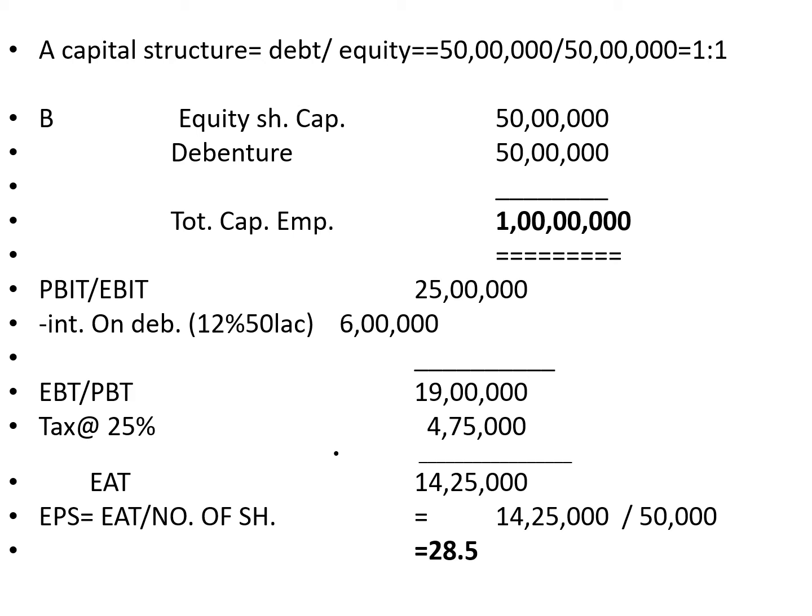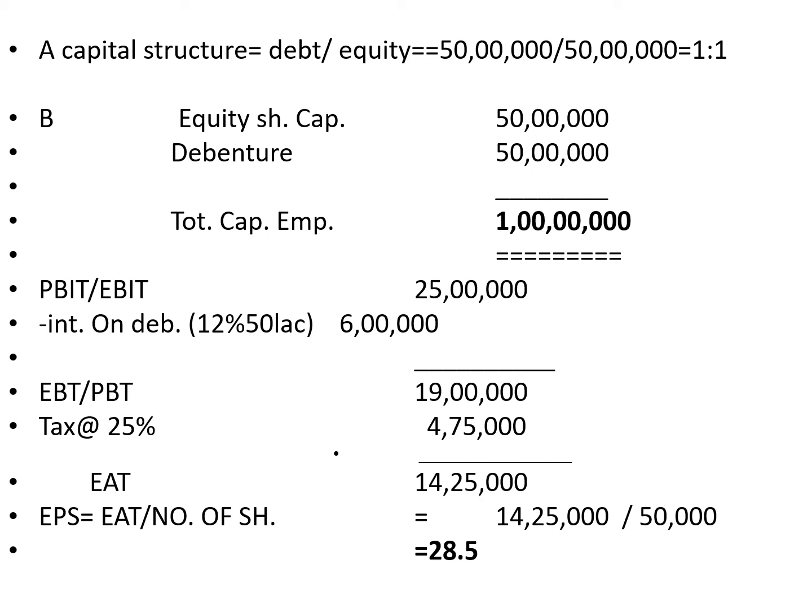Now, earning before interest and tax, EBIT, or profit before interest and tax, whichever way you say, has already been given as 25 lakh. Minus interest on debenture, it is given 12% on 50 lakh, that comes to 6 lakh. So your earning before tax or profit before tax, 19 lakh.